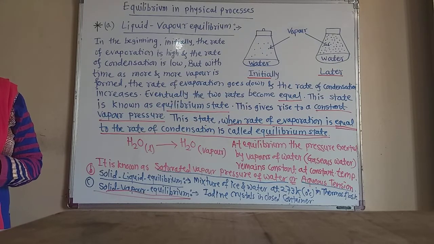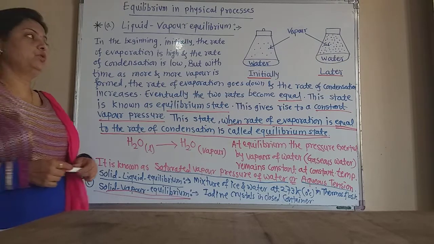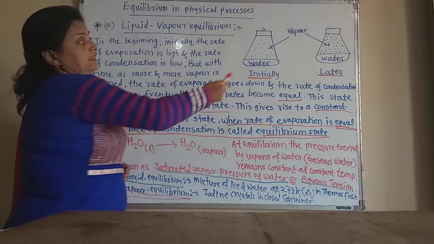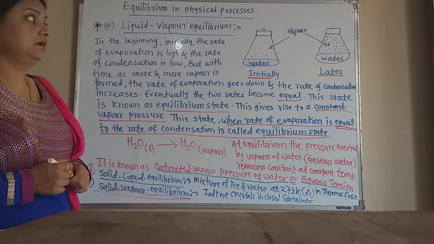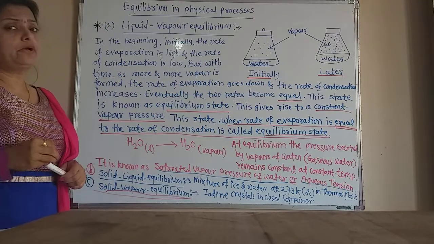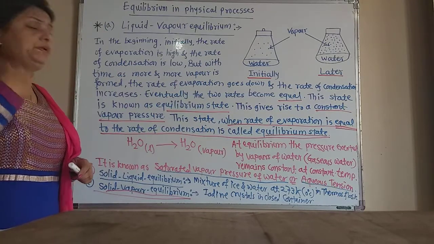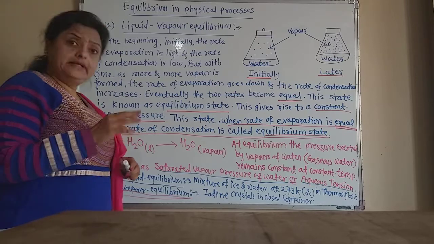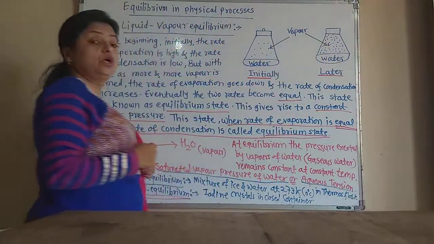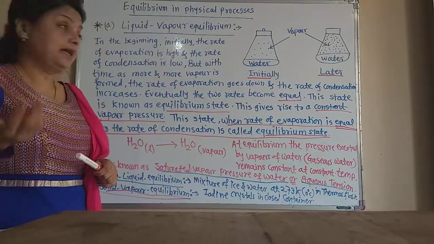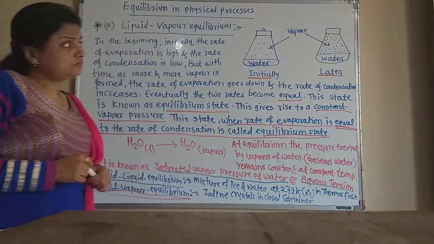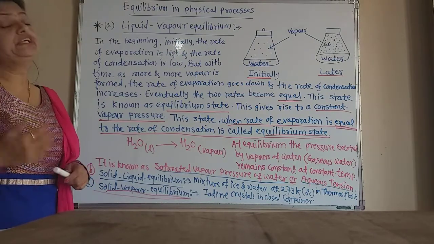Let us now look at a reversible physical process, the evaporation of water. Water is taken in a closed container, a conical flask. It is closed, and here is the water. Initially the water evaporates very slowly, but after some time there are many water vapors in the flask, and the rate of evaporation increases.